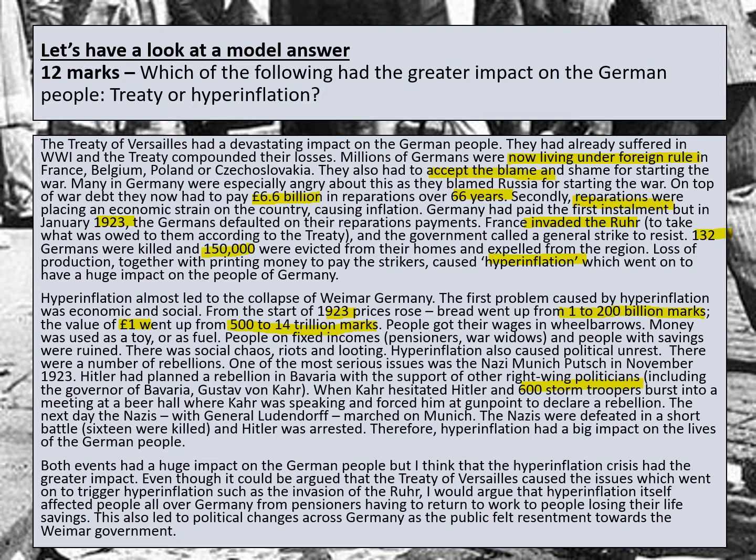In terms of the second paragraph, again, we've given lots of description about the impact of hyperinflation, talking about the rise of prices, talking about people carrying their wages in wheelbarrows, the fact that pensioners and war widows, of course, lost their savings. And part of that is explaining how it affected the German people. You've got to think, for example, if people are pensioners and they can't afford to eat on their pensions, they're going to have to go back to work. So even though it's not necessarily mentioned in the question, it is something that's clear through the impact that is mentioned from the hyperinflation crisis.